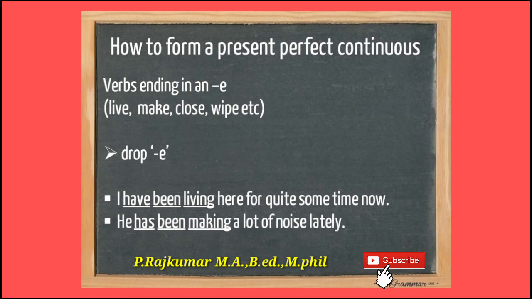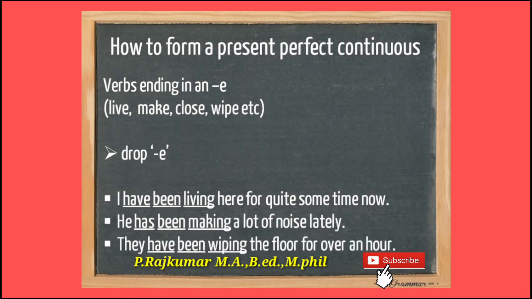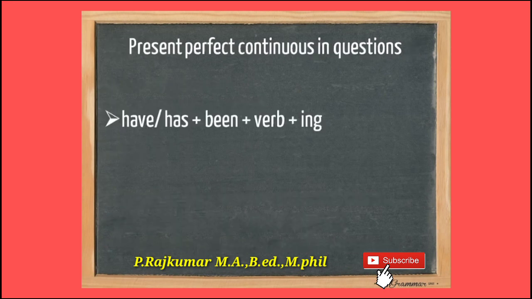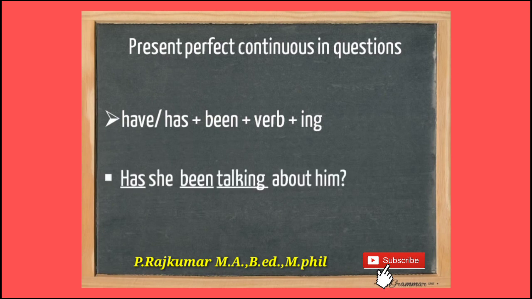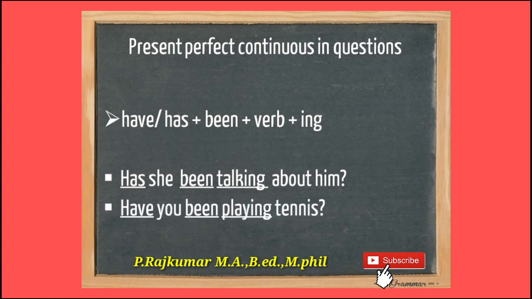Then if the verb ends in an e, like live, make, close, wipe, drop the e. We have to remove that e and add ing instead. I have been living here for quite some time now. Make changed as making. Then wipe changed as wiping. Okay, students. Then next one, have or has plus been plus verb plus ing.